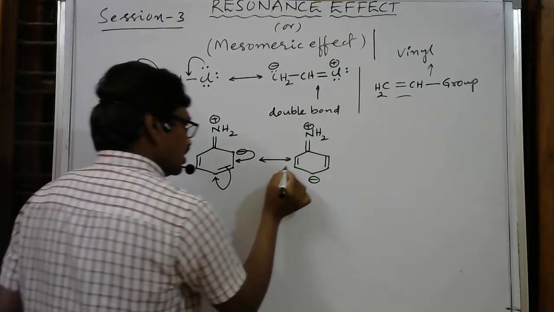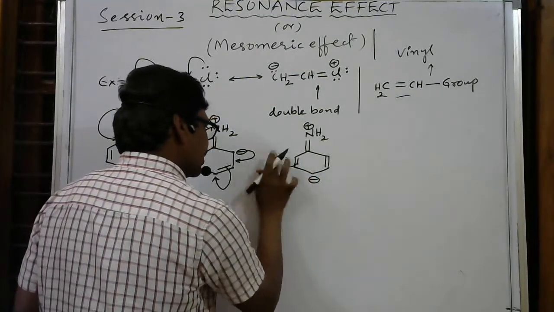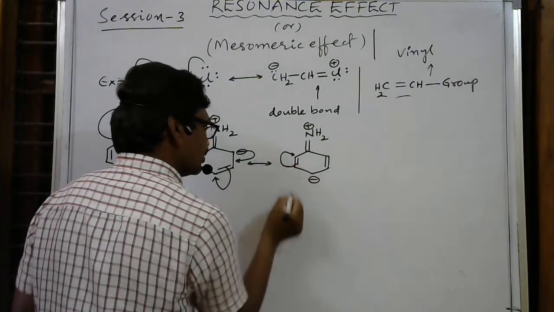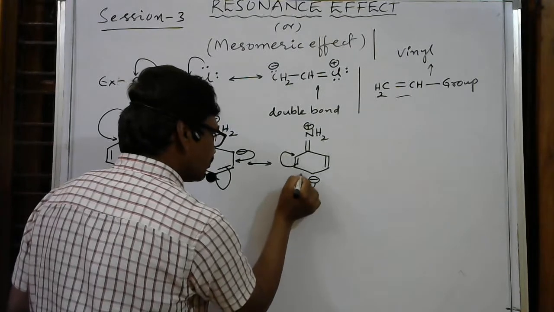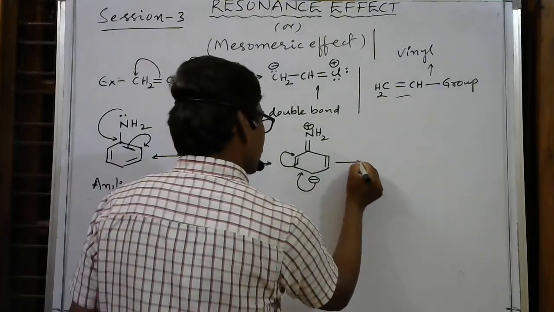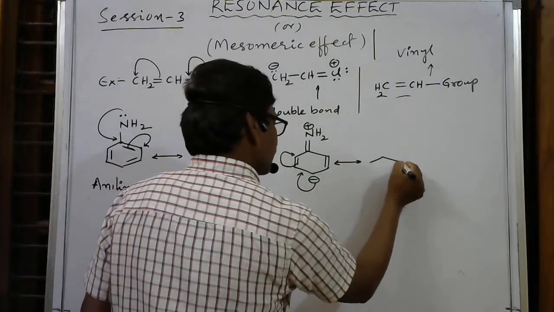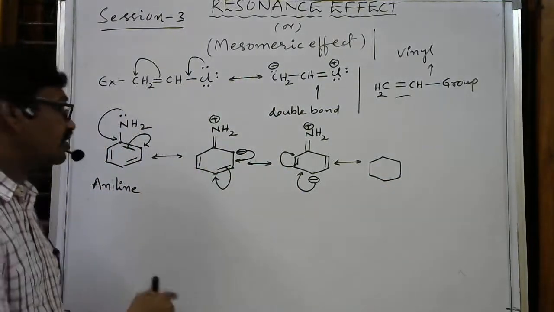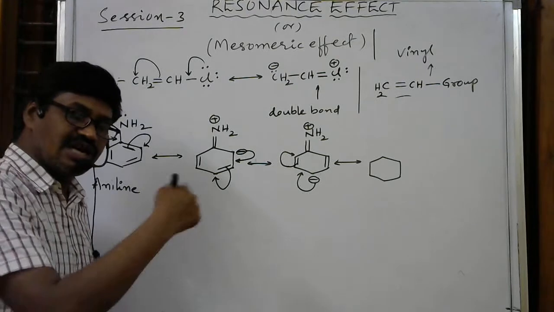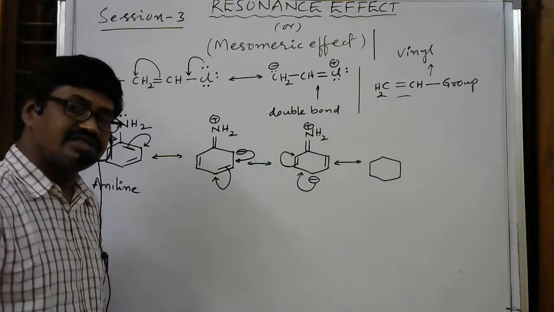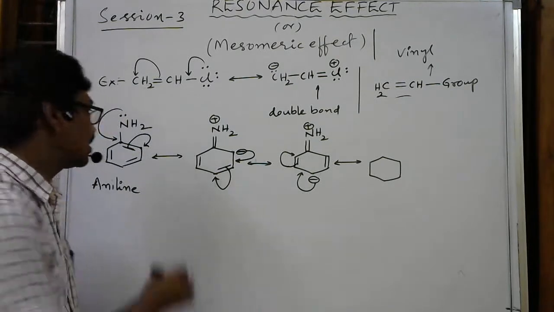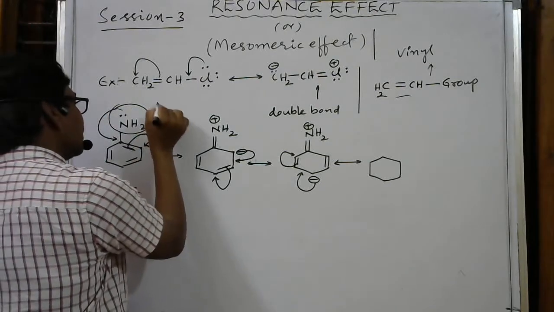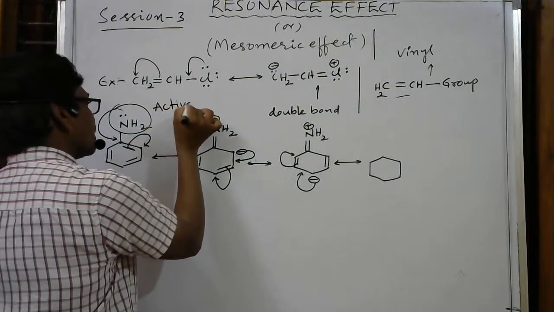Next, this electron pair shifts from here to this carbon, and immediately this electron pair shifts from here to here, so I am writing two arrow marks. Here the rotation is clockwise. Whenever the electrons rotate in a clockwise direction, the electron density in the ring increases. This NH2 group is now called an activating group.